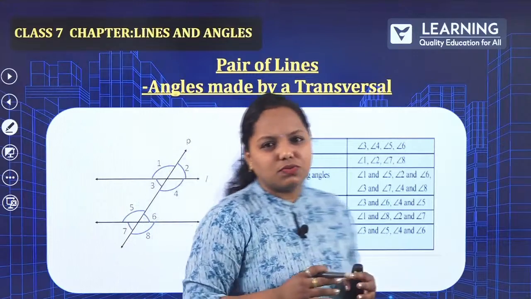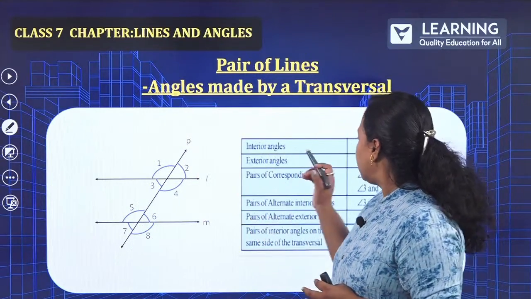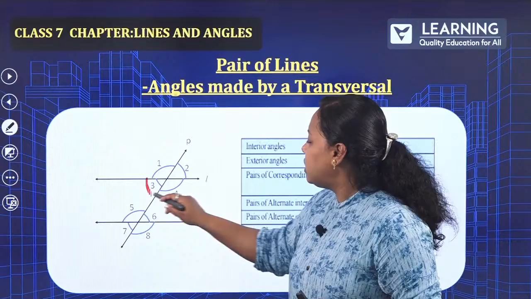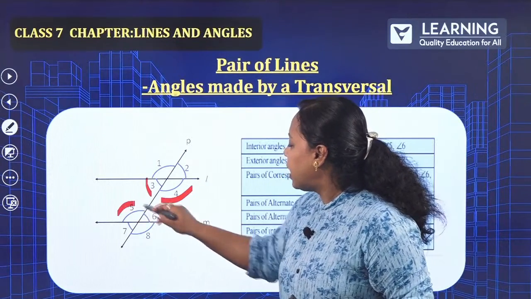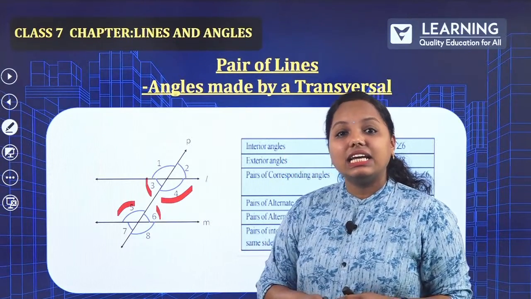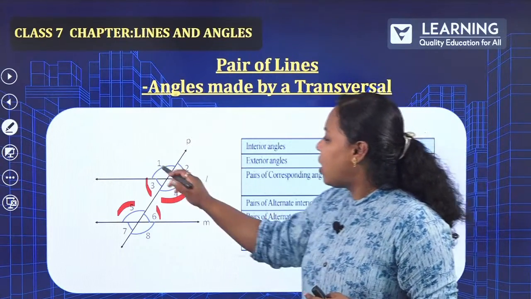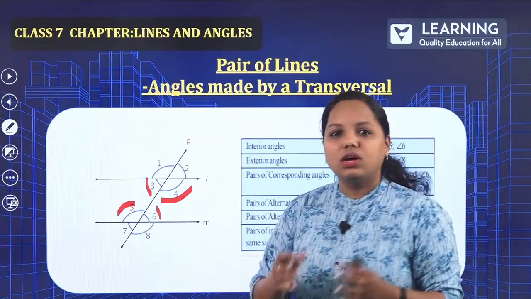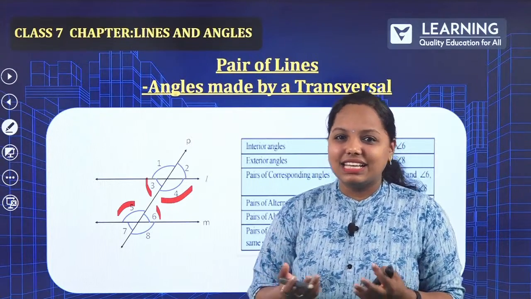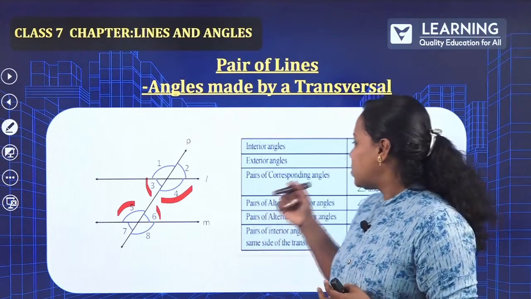Now according to this figure, which are the interior angles? 3 and 4, and 5 and 6. These are the interior angles. Exterior is outside, that is so easy. So 1, 2, 7, 8, all these are exterior angles. Isn't it easy?